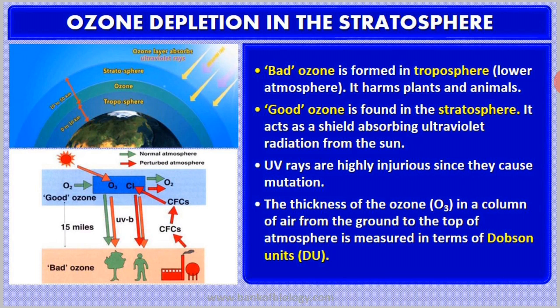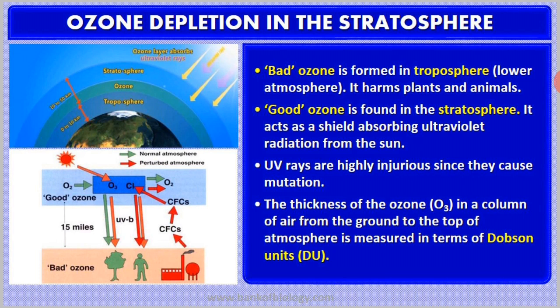There is another term, the Dobson unit. They may ask you a question: what is the Dobson unit, or how is the ozone layer measured? The thickness of ozone, that is O3, in the column of air from the ground to the top of the atmosphere is measured in terms of Dobson units, that is DU. The thickness of the column of ozone can be measured by this term.